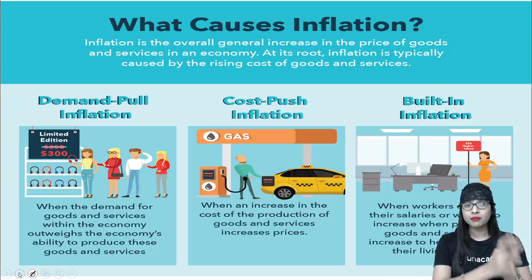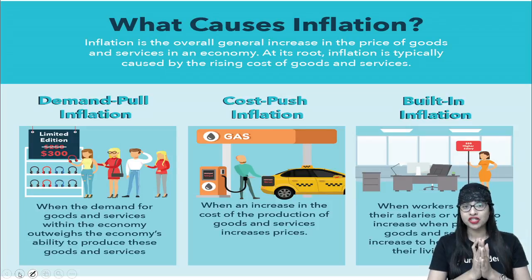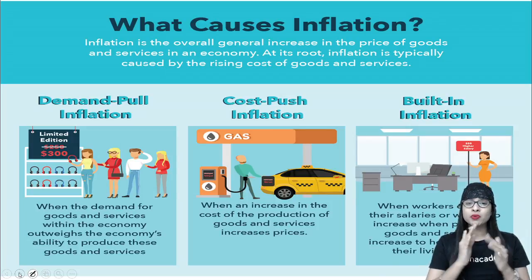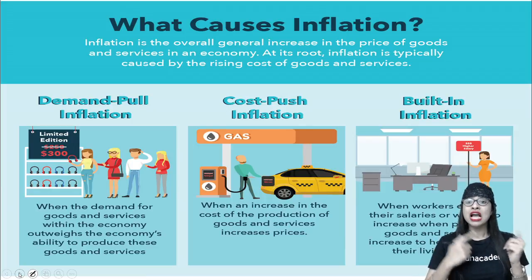If you see, demand pull, cost push, built-in inflation. These are the three different factors of inflation. Demand pull means when the demand is too much and the supply is less. Cost push means the opposite. Supply is too much, demand is less. Okay. And built-in is what?